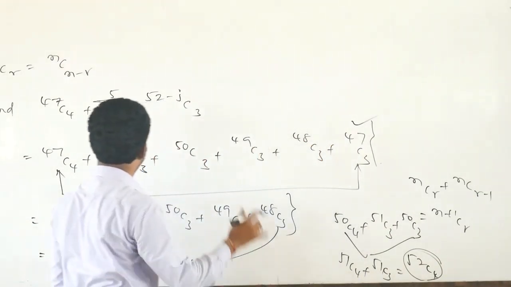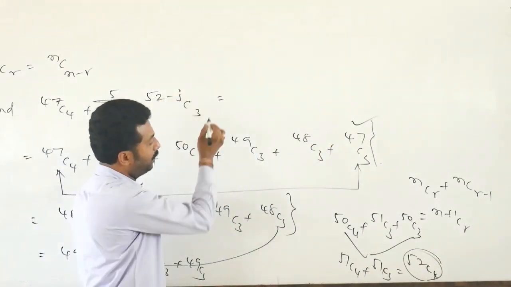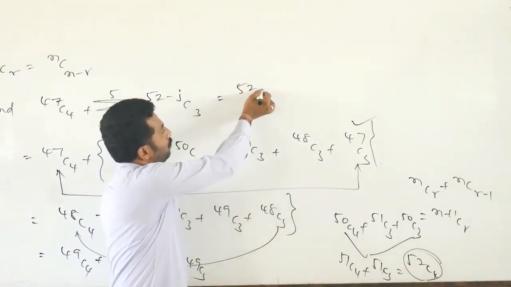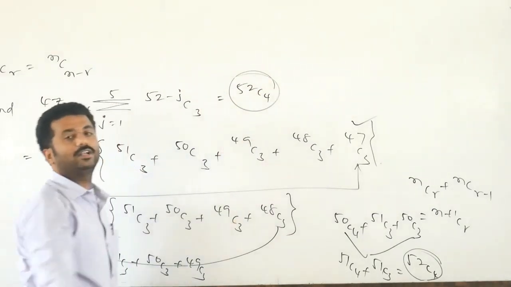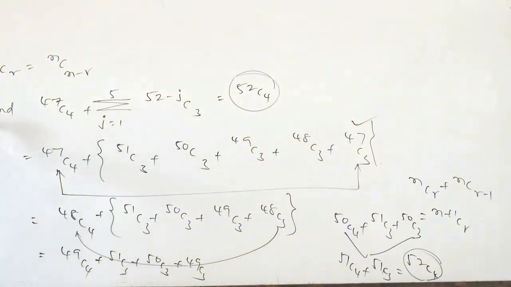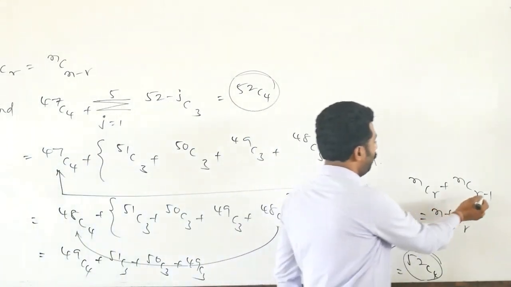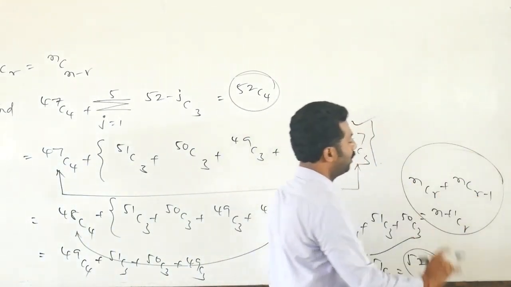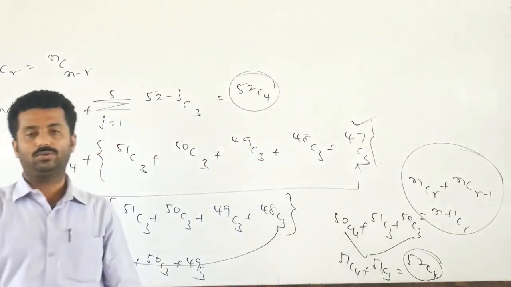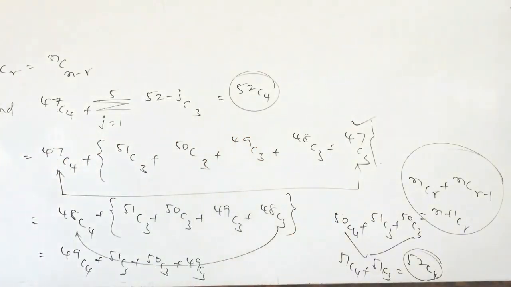So finally the total result is 52C4. This is the answer. So like this we have to answer. In this case, we use this property. Now we are going to prove property number 2.